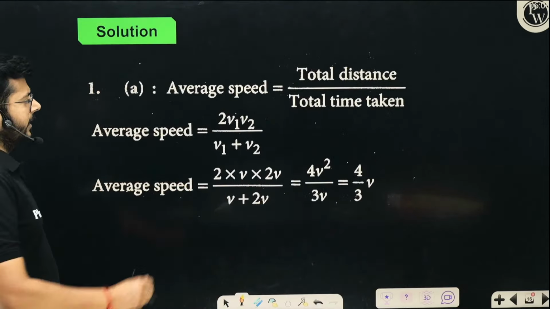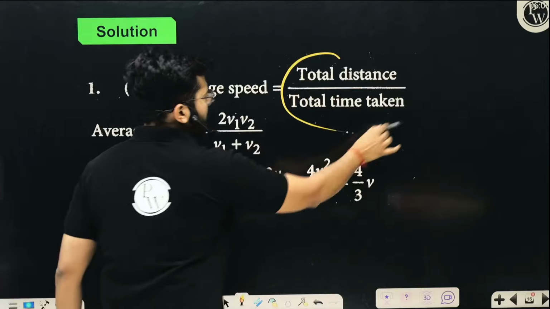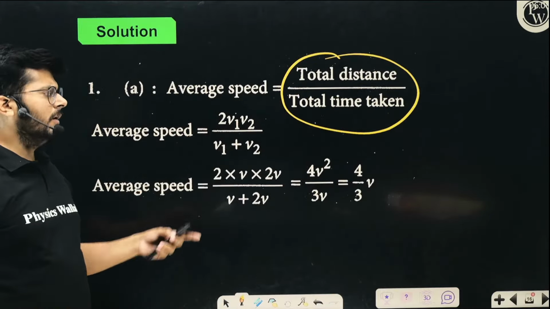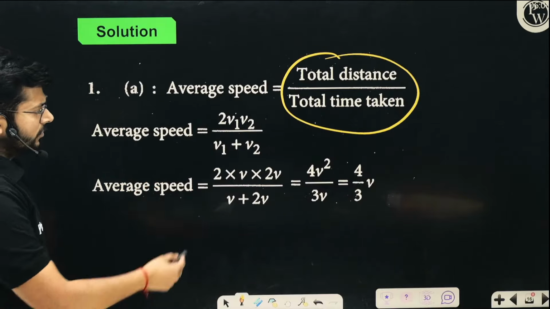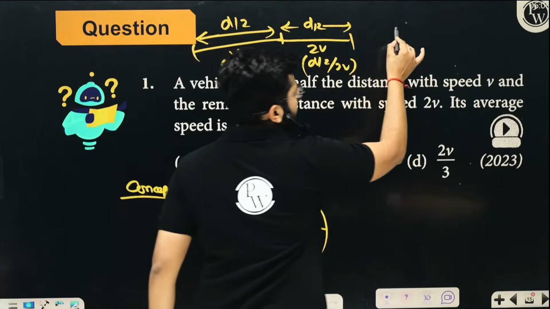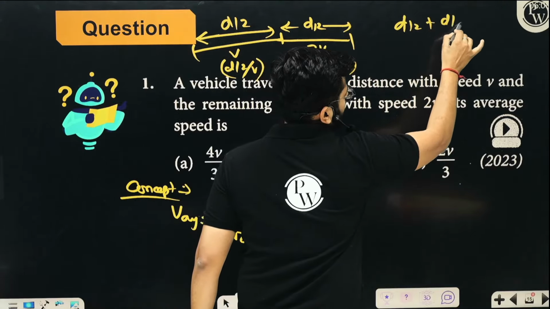This is the way you solve it. As I said already, total distance upon total time you have to do. If you further solve it, it comes out like this. The value is same. D by 2 plus D by 2 is the total distance.